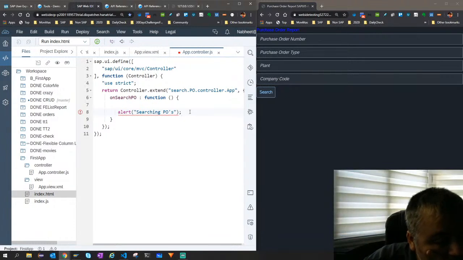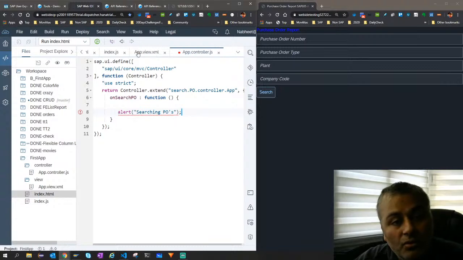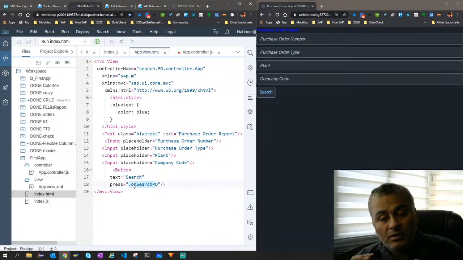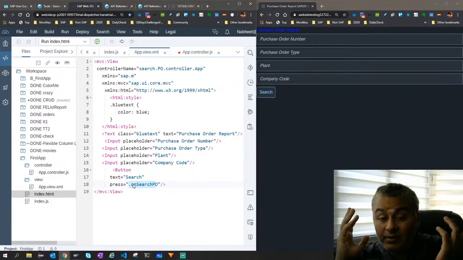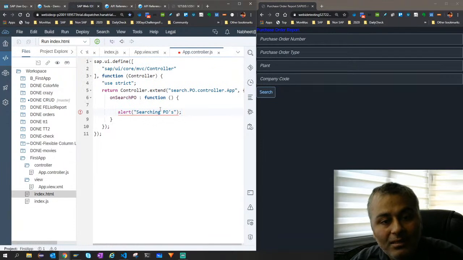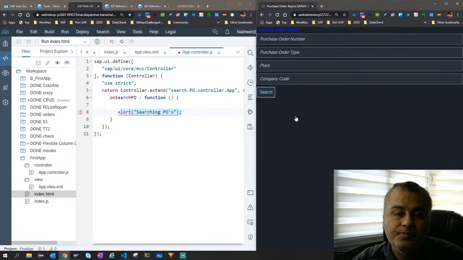While calling the method, we put dot. Yeah, so as explained, Saurabh, this dot is basically because imagine an app which will have n number of controllers, n number of JavaScript files, libraries, right? So how do I know where this thing lies, whether it lies in a global file or in a file related to a controller? So this dot says that this function is defined in this controller, the related one. That is where I have defined this controller, and I say alert searching POs, nothing special. So if I just say search, it says searching POs, right?